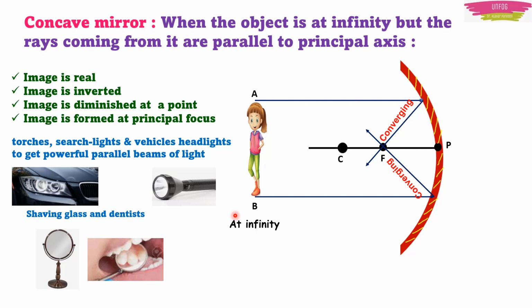Okay, and the distance between the object and the mirror also plays a very important role. For example, here you can see that our object is at infinity. So it is very, very far. So the image formed is diminished and it is formed at the principal focus.